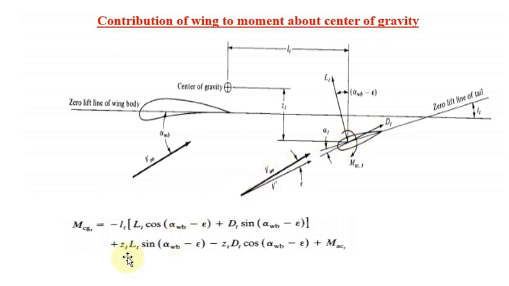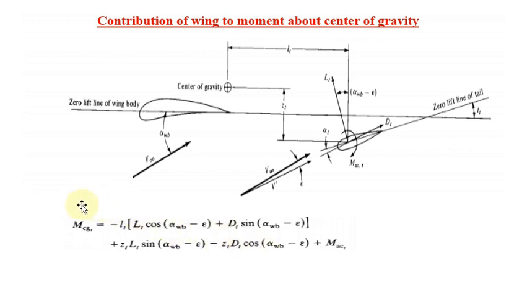So this is my distance and this is my force. LT sin alpha WB minus epsilon is the force term, and the corresponding perpendicular distance is ZT. The same way for the other force term and its corresponding perpendicular distance. This moment is taken in the negative direction, that is why negative symbols are coming.